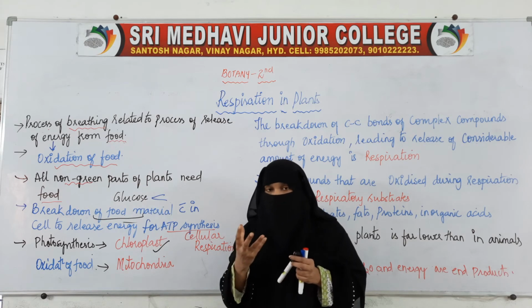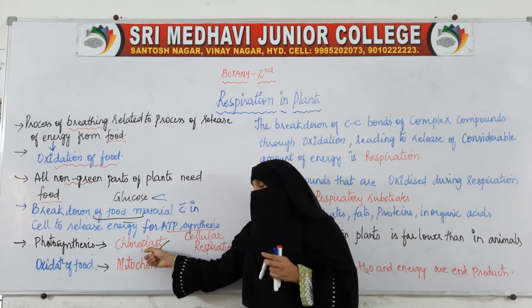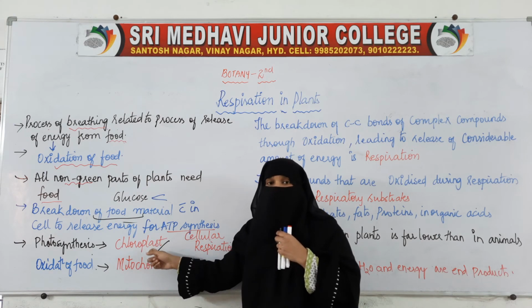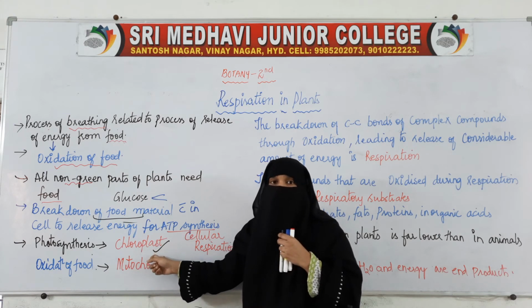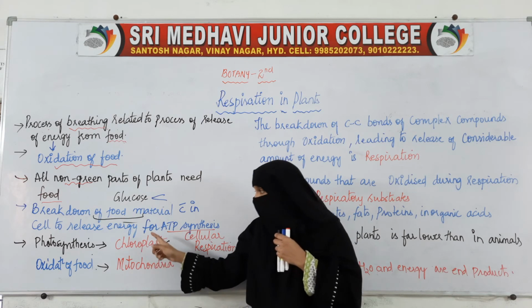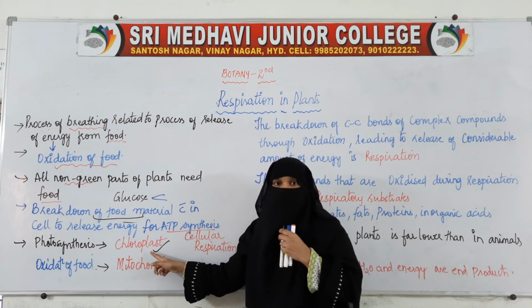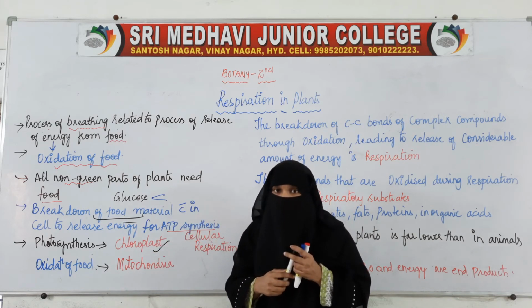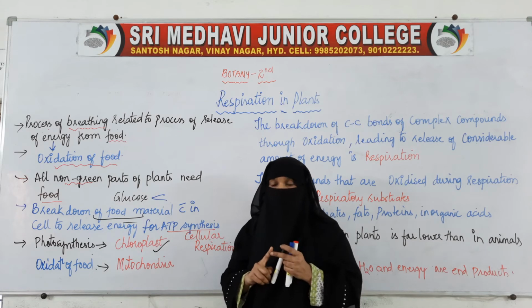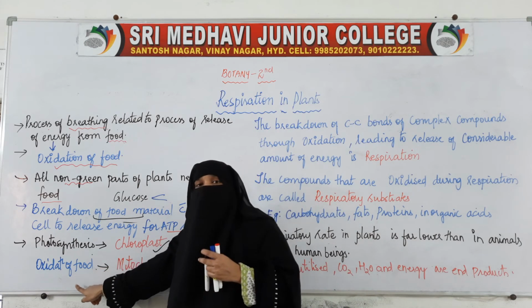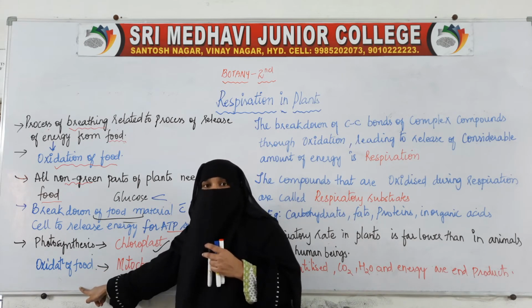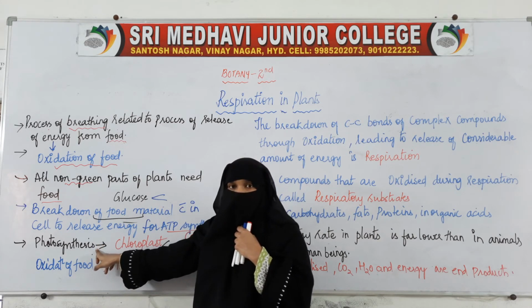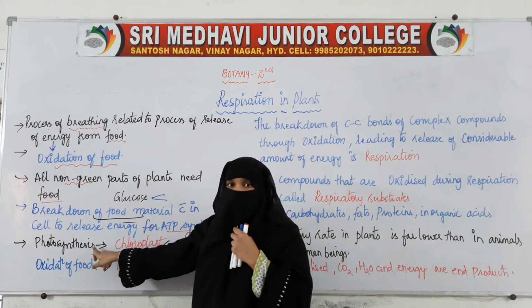So, where is this photosynthesis taking place? Inside the chloroplast. So, chloroplast is the main organelle which is helping in the synthesis of food material. The food material is synthesized with the help of the chloroplast by the process of photosynthesis, and that synthesized food material will be oxidized. That is oxidation of food material. The plants prepare food material with the help of photosynthesis.